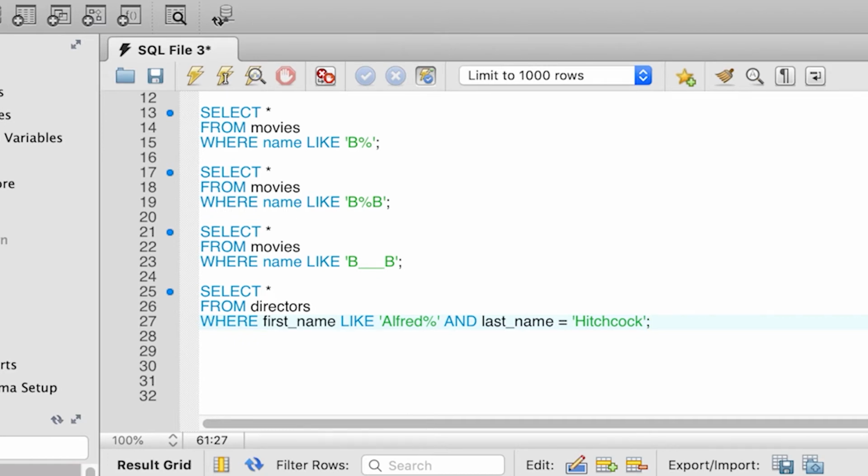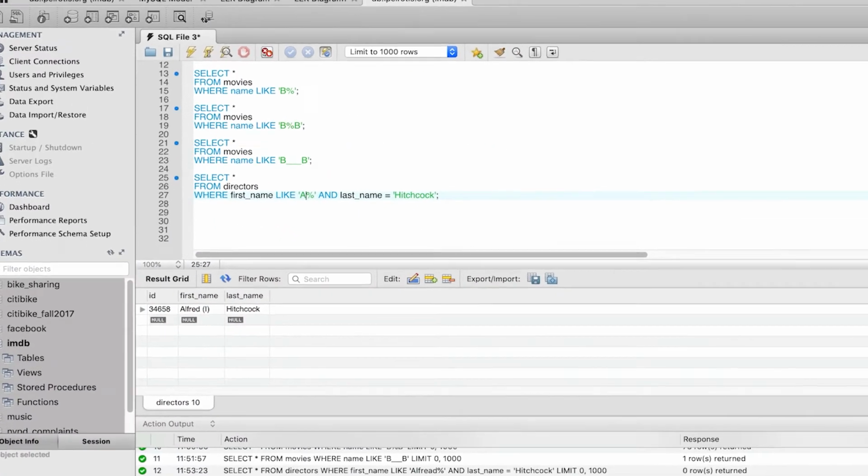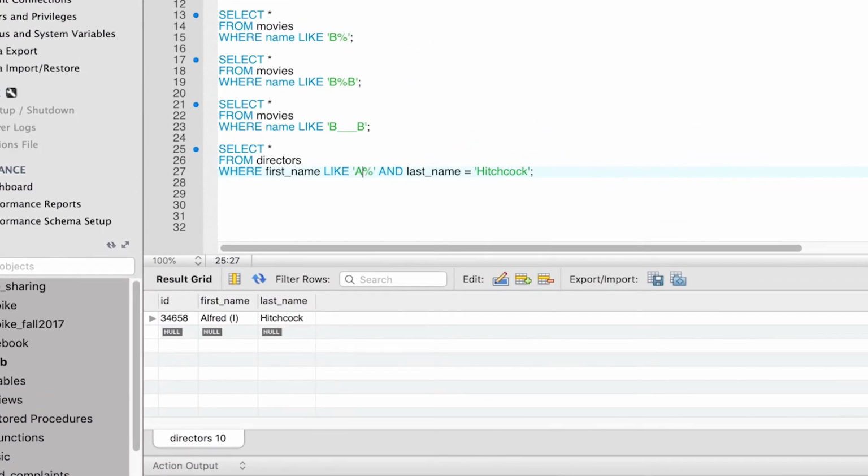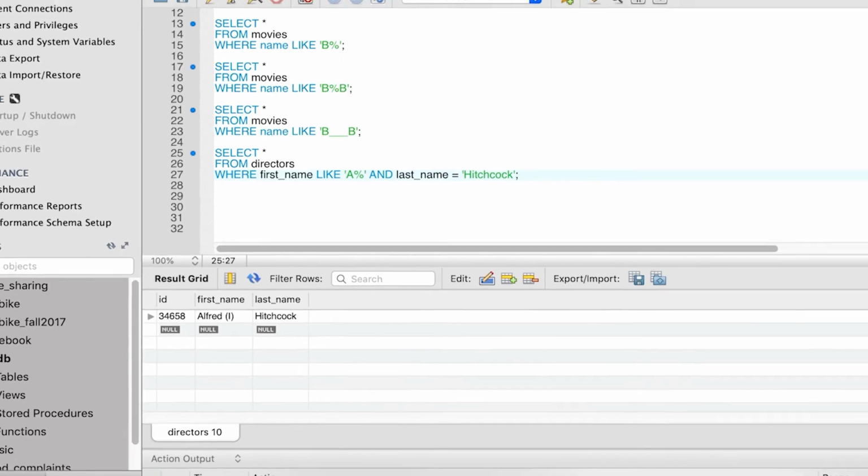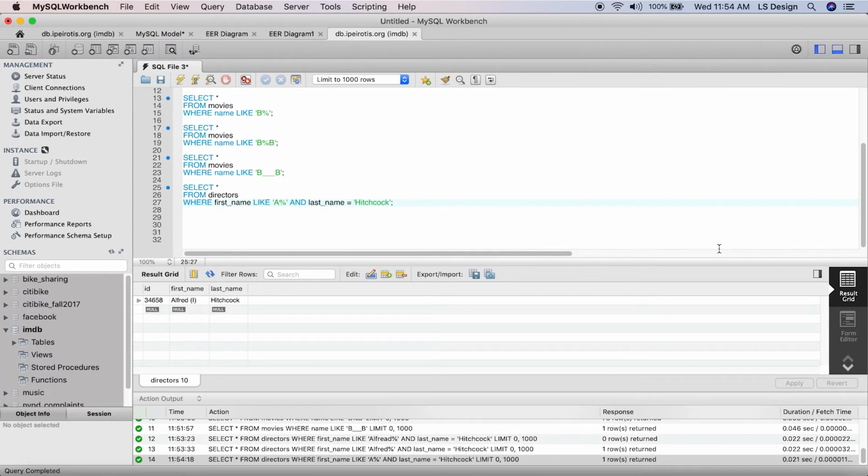In principle, if you want, you can make the pattern even broader, and you can also write something where first name like A % and last name is equal to Hitchcock. In that case, we are looking for all first names that start with A, and all these names would match the pattern. Quite often when you interact with the database, you tend to write such broad patterns, and then you narrow down as you identify the rows that you are interested in.